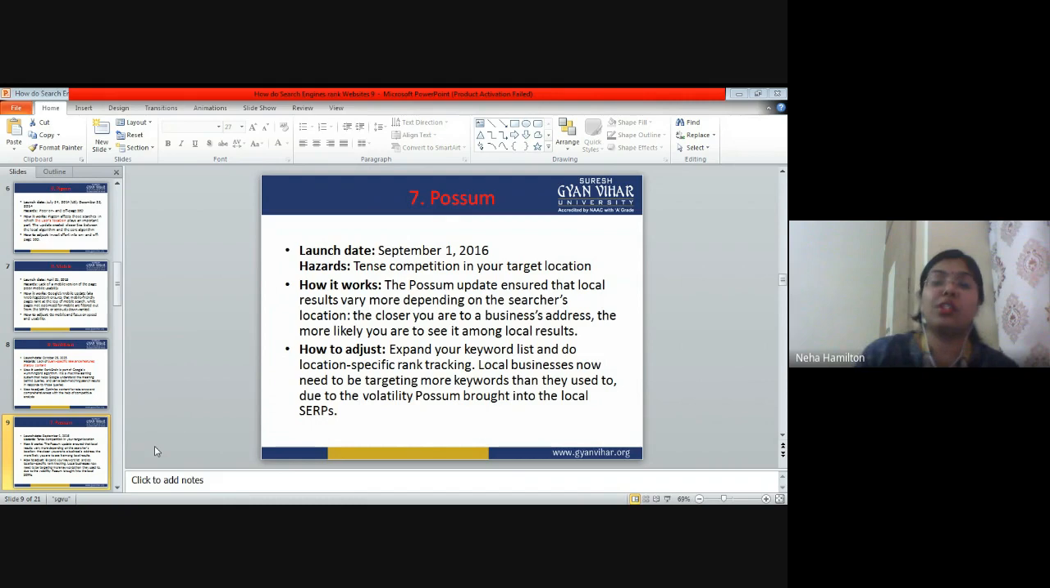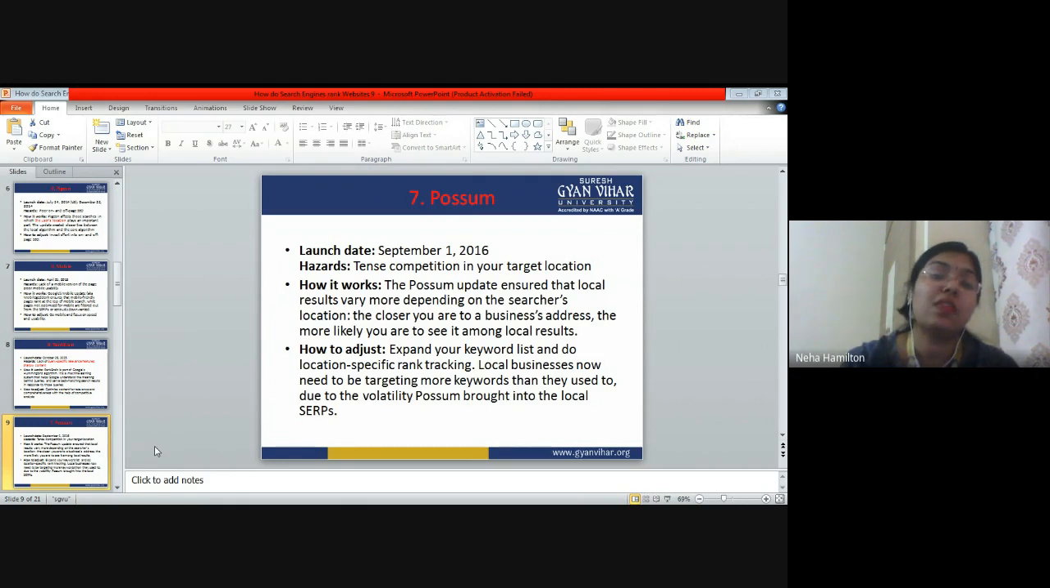Now, how to adjust to it? Expand your keyword list, do location specific rank tracking. Expand your keyword list means optimize your web page for all the keywords: for nearest cheapest restaurant, for nearest restaurant, for good restaurant, for best restaurant. You optimize your page for all the keywords which are trending, right? And you have to keep on tracking location specific ranking. You check what rank you are getting in C Scheme right now.